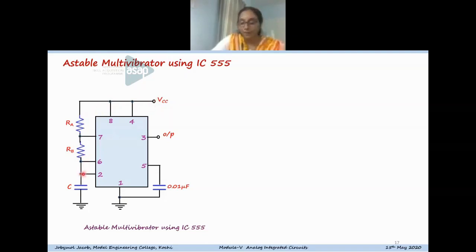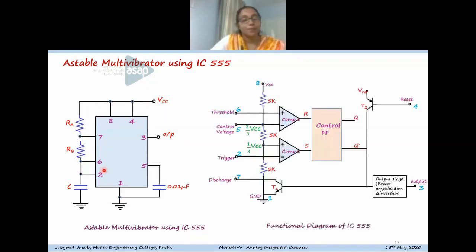You can see that pins 6 and 2 are shorted and connected to the capacitor voltage. In the functional diagram, you can see that these two pins serve the purpose of applying signals to the comparator inputs.